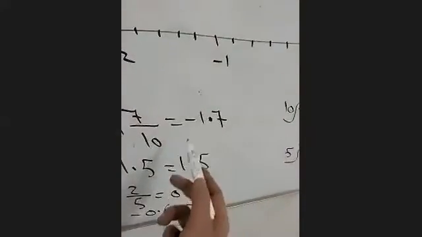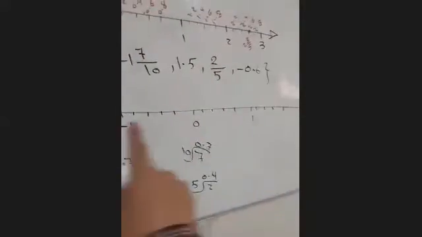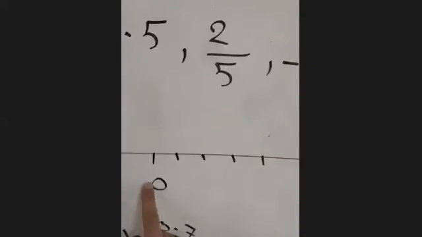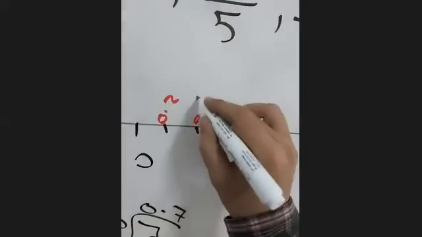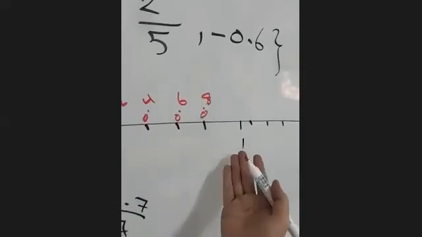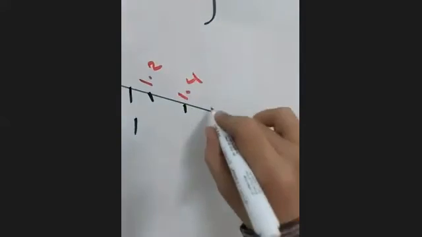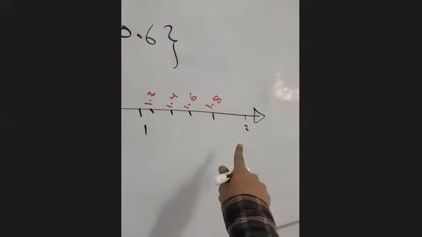Now we will plot these numbers. But look at our divisions on the number line, and I will fill them in quickly. Here 0, then 0 to 1. Here 0.2, 0.4, 0.6, 0.8, and then it will be 1. Up here 1.2, 1.4, 1.6, 1.8. Then it will be 2.